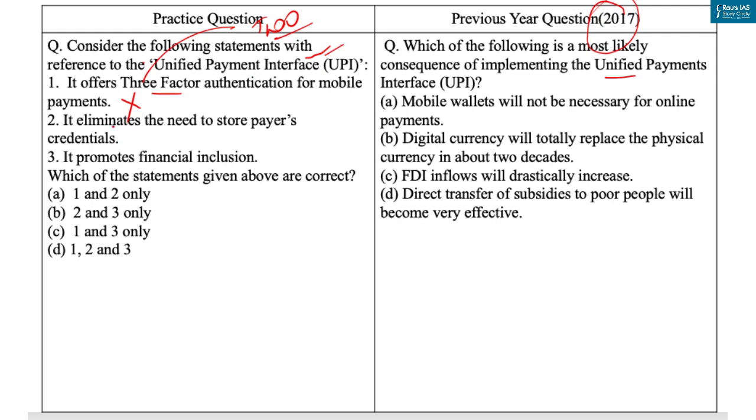Now the second statement is it eliminates the need to store payer's credentials. Now by using a single unique identifier, it offers anonymity to the payee as well as eliminates the need to store payer's credentials like credit card number, bank account details, etc. So with this our second statement is correct. Now the last statement is it promotes financial inclusion. Now UPI will enable customers not having net banking, debit cards and credit cards to pay digitally, thus promoting financial inclusion. So our third statement is correct. So here correct answer is option B, that is 2 and 3 only. Answer of this PYQ is option A.